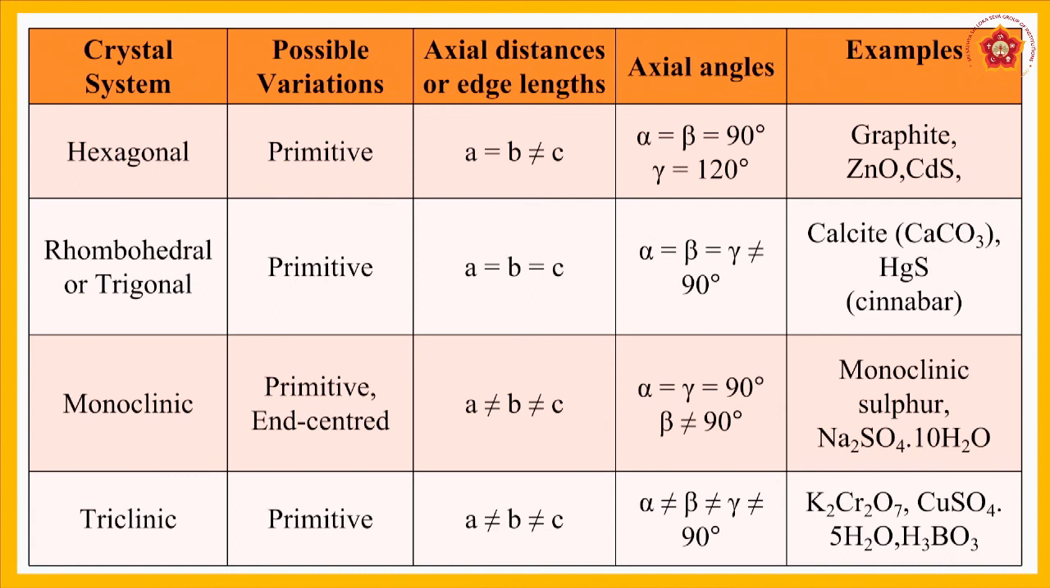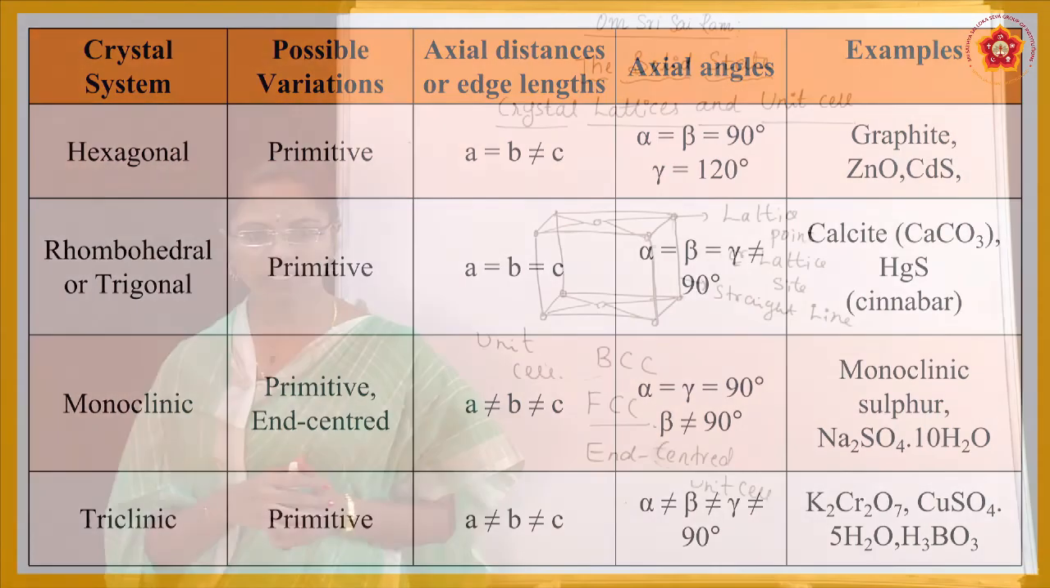Next one is triclinic, and the possible variation is only primitive, and all the edge lengths are not equal to each other here. A is not equal to B and B is not equal to C, and the axial angles are all not equal to 90 degrees here. Alpha is not equal to beta, beta is not equal to gamma and also not equal to 90 degrees. Here the examples are potassium dichromate, copper sulfate with water, and H3BO3, boric acid. So these are the examples for triclinic.